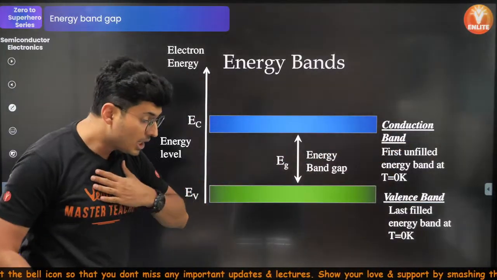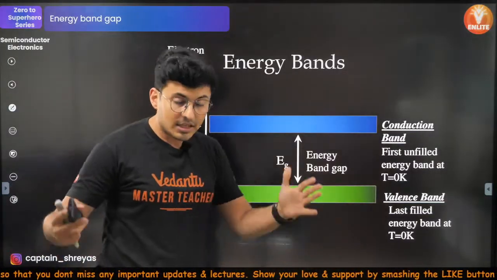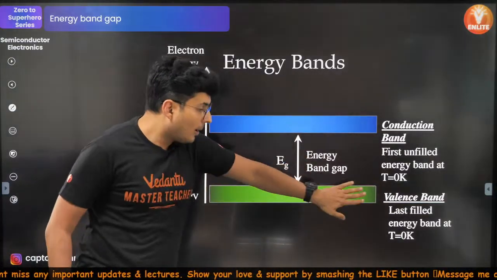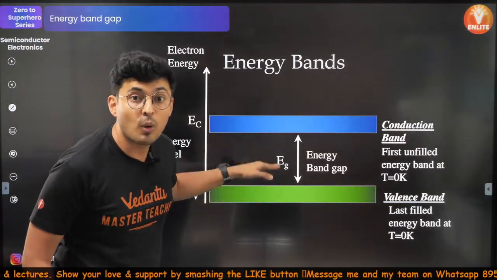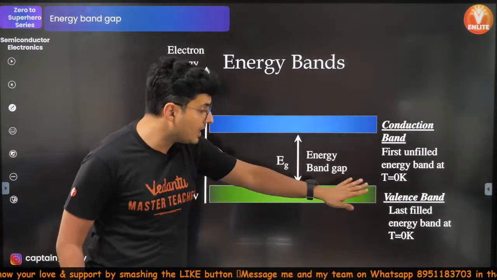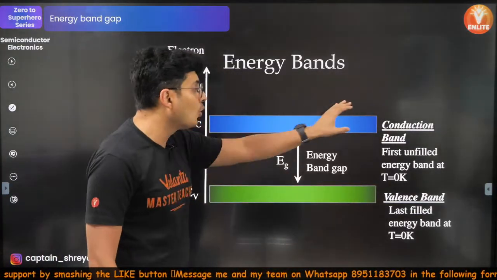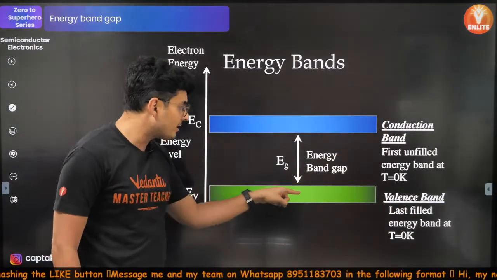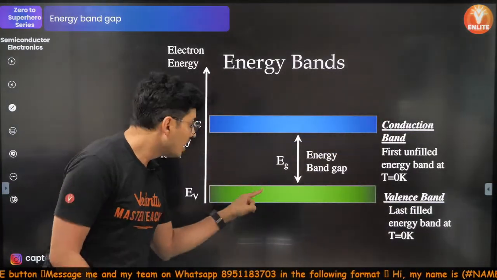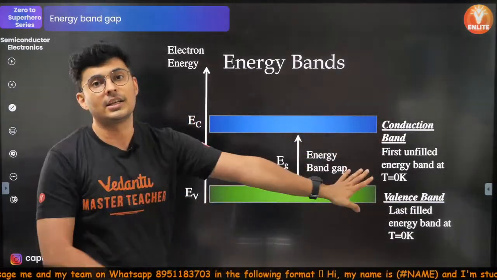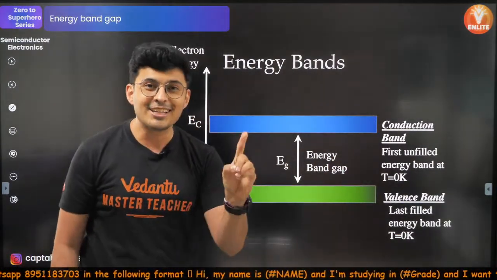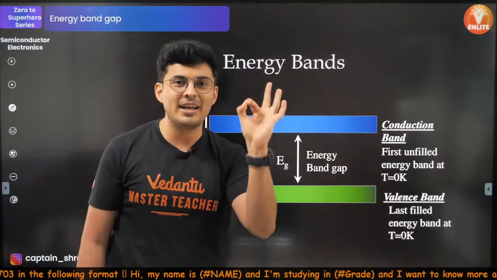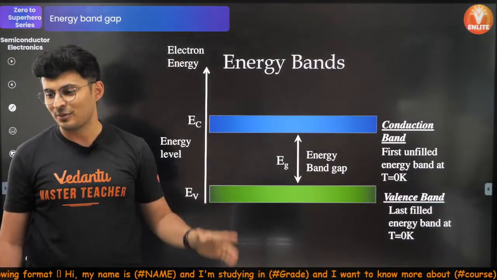Think of it like, each electron is on a platform. There is a valley in between. There is a green platform. There is a blue platform. An electron can stay on the green platform, it is fine. If it comes here, it falls down, that's it. You cannot come in the black region, forbidden region. That is why it is also called the forbidden energy gap. Have you heard this word?